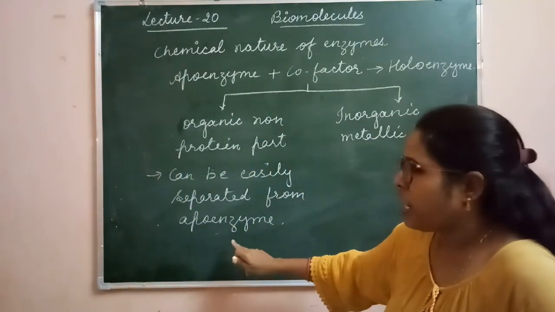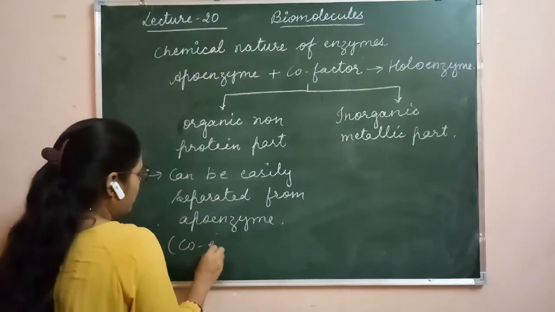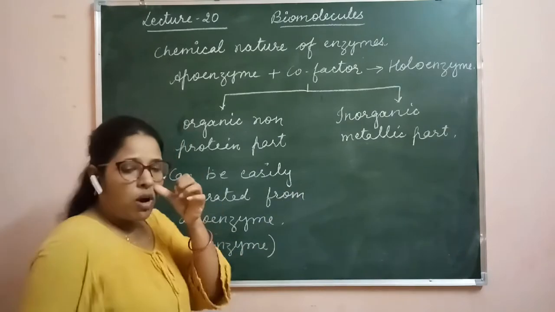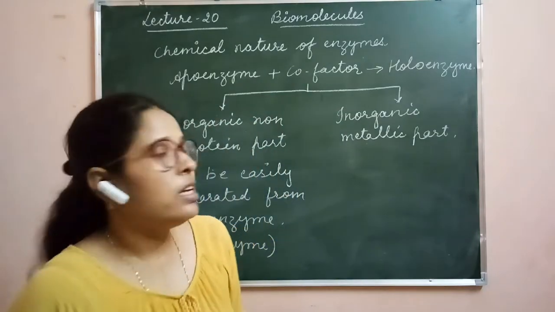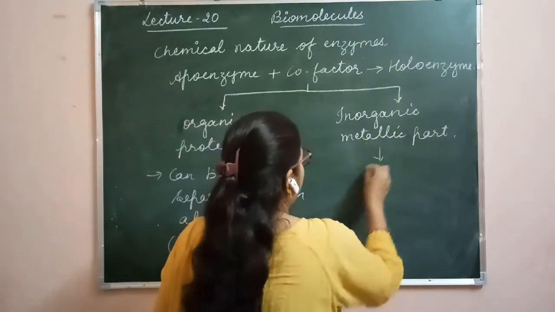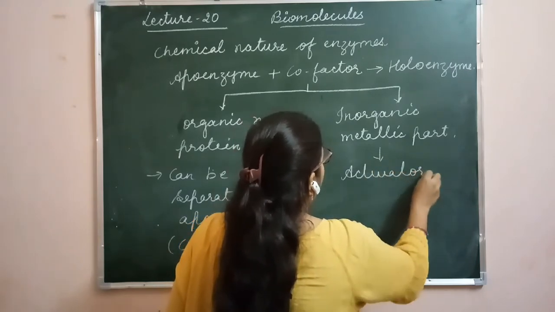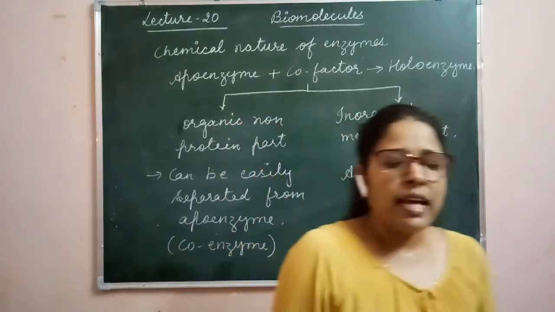The part which can be easily separated is called coenzyme. The inorganic metallic part is basically the activators, which participate in the reaction as activators.